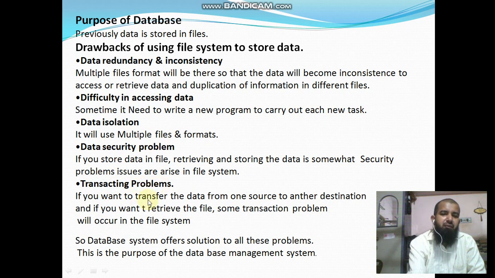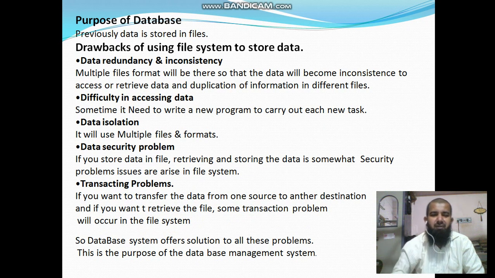Transaction problems: if you want to transfer data from one source to another destination and retrieve the file, some transaction problems will occur in the file system. While transferring from one place to another, the file may not reach the destination. Normally you attach a file in an email, but sometimes it does not attach, especially if the size is large. It's very difficult to transfer from one place to another.